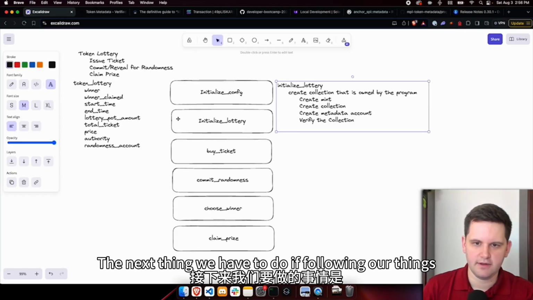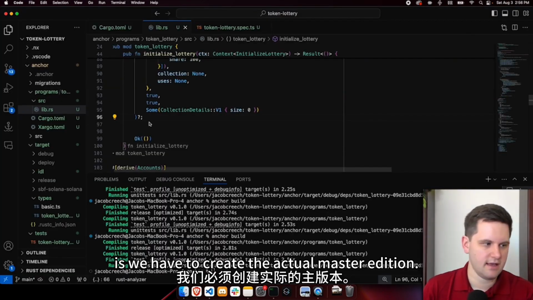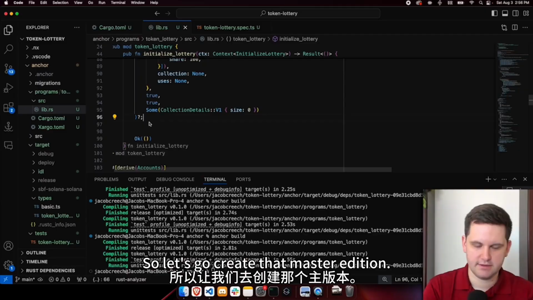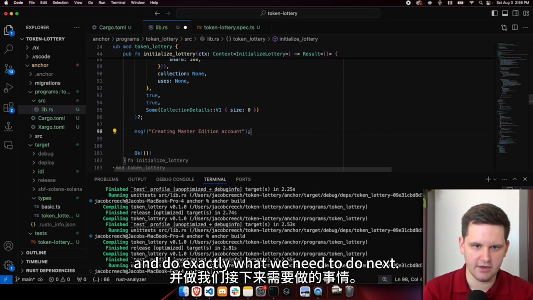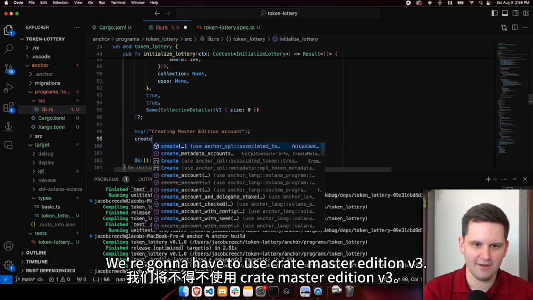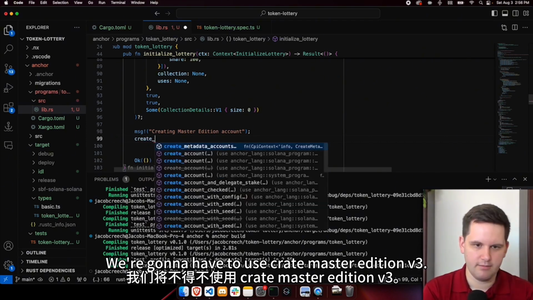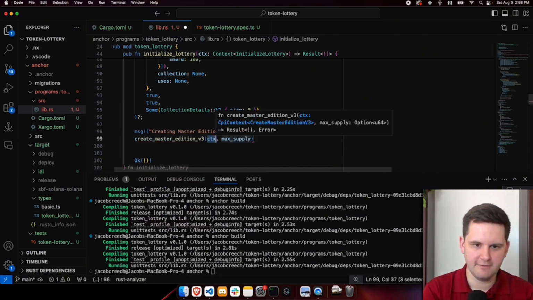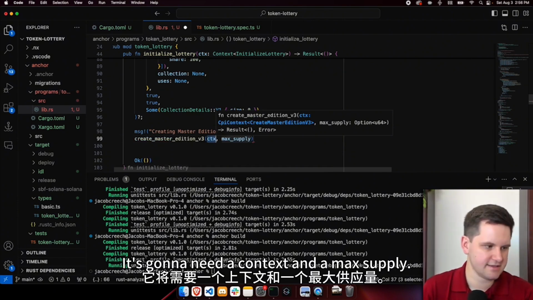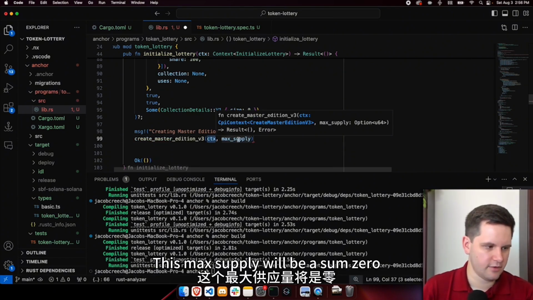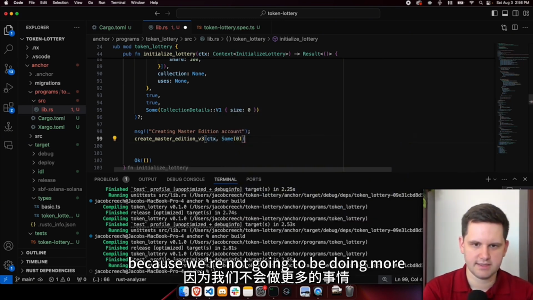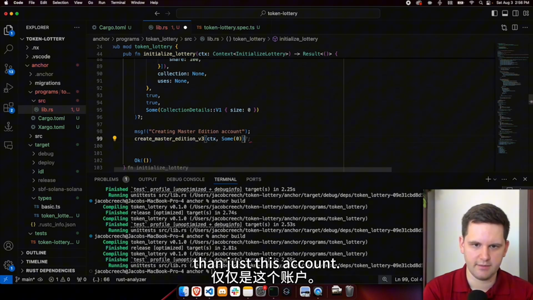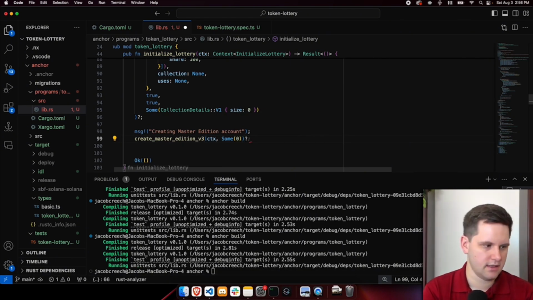The next thing we have to do, if following our things, is we have to create the actual master edition. So let's go create that master edition. So I'm going to do message. We'll do creating master. Look, it knew exactly what we needed to do next. We're going to have to use create master edition v3. It's going to need a context and a max supply. This max supply will be a Some(0) because we're not going to be doing more than just this account.